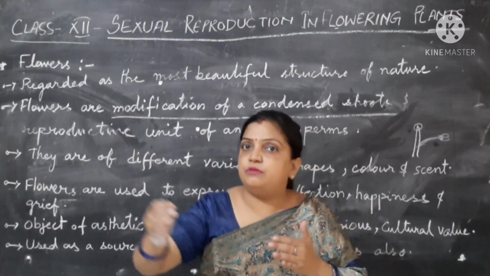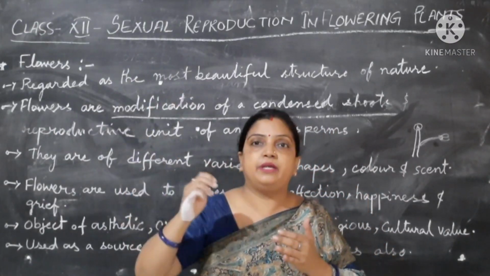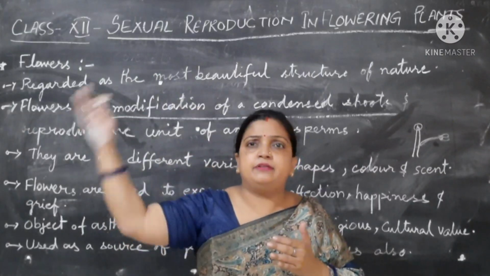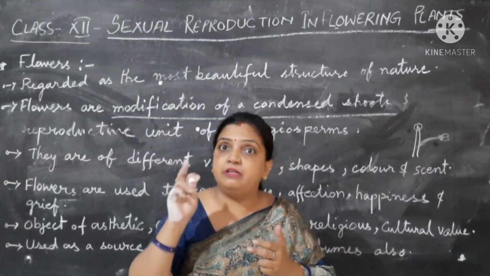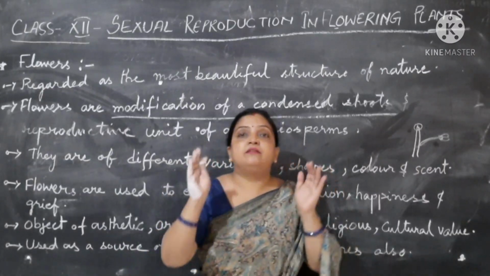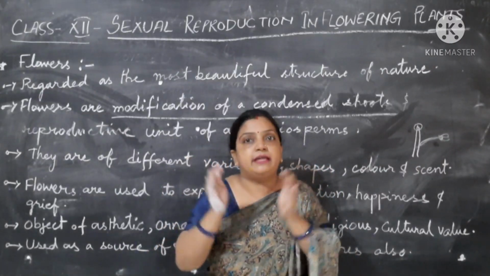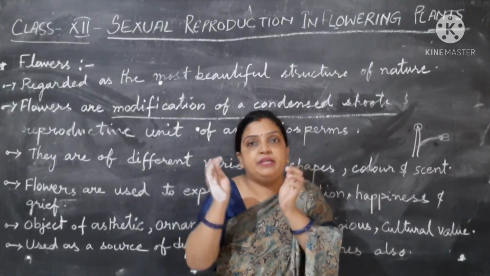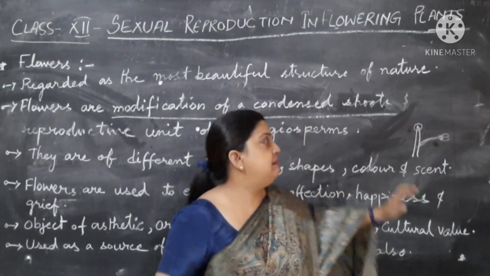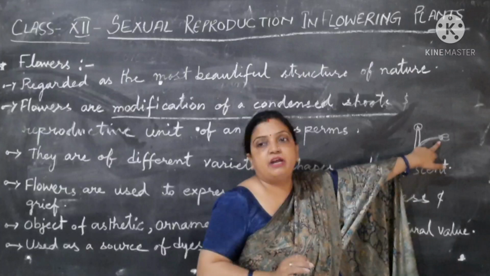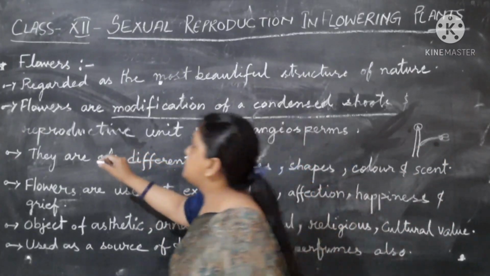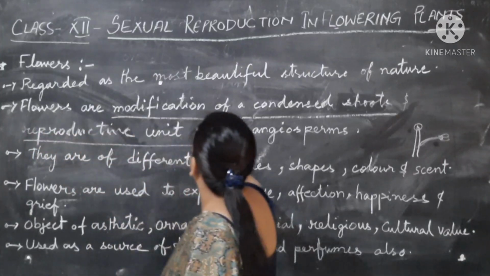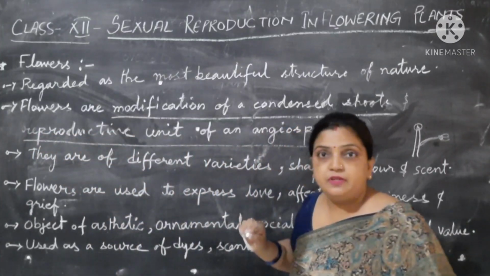A stem keeps on growing, the shoot portion keeps on growing, in an indeterminate form, lengthwise. But a point will come, an apex will come, where the growth of the shoot will be condensed. It will stop, it will be in a small limited portion, and that will be modified into a flower. And the second part is that it is a reproductive unit of an angiosperm.